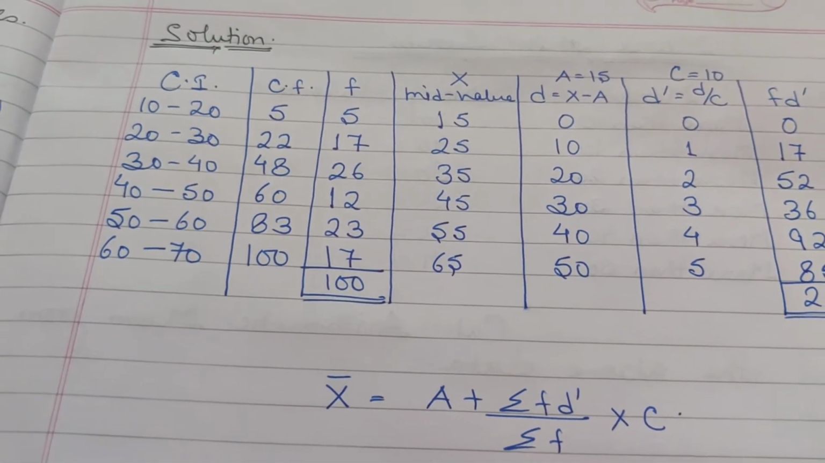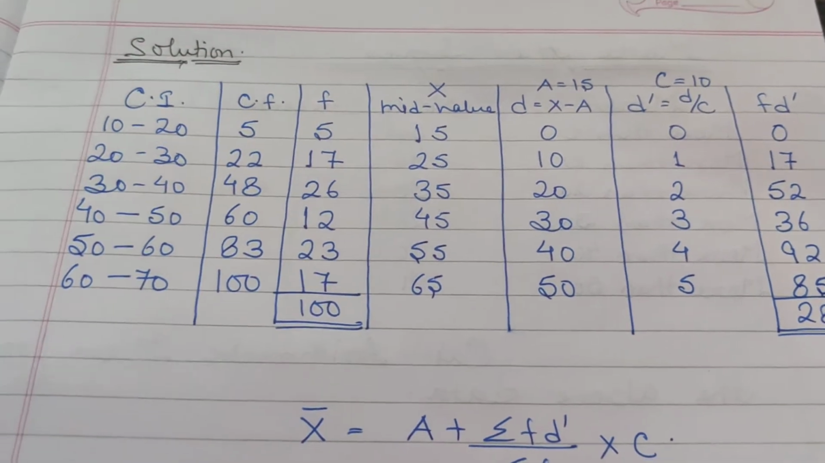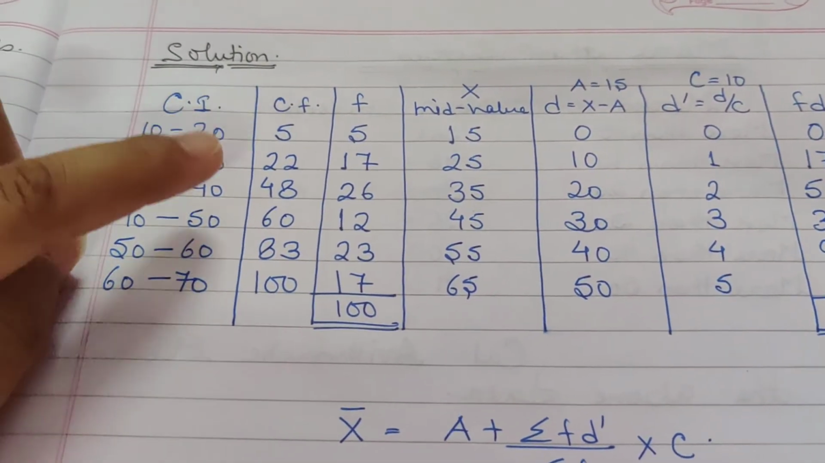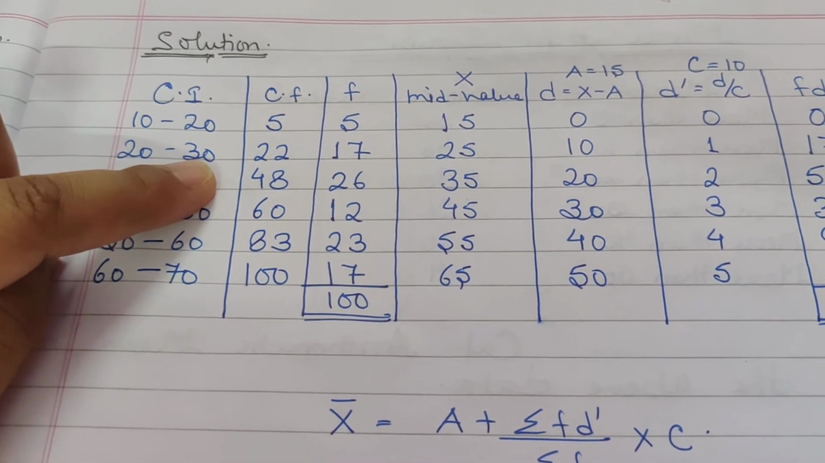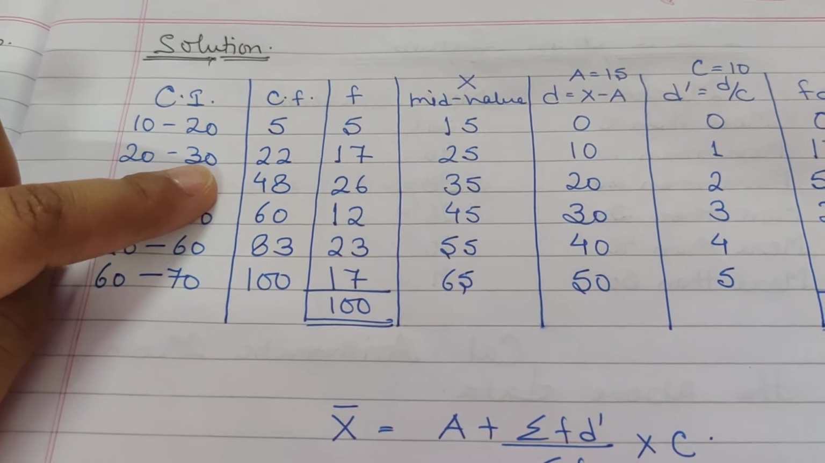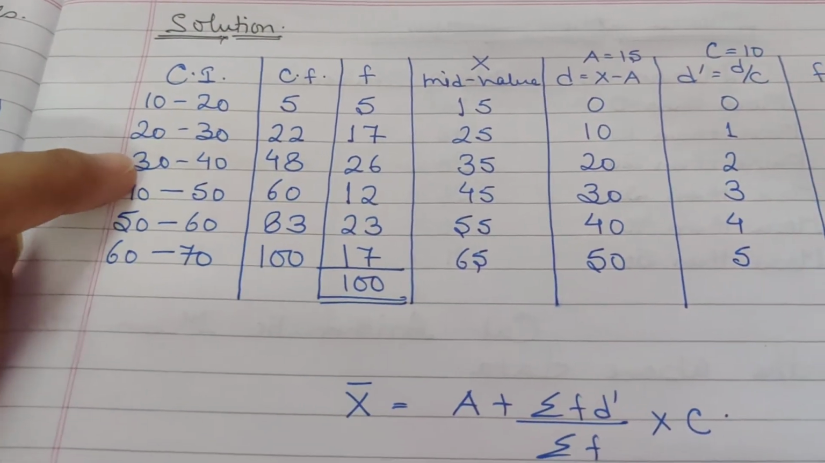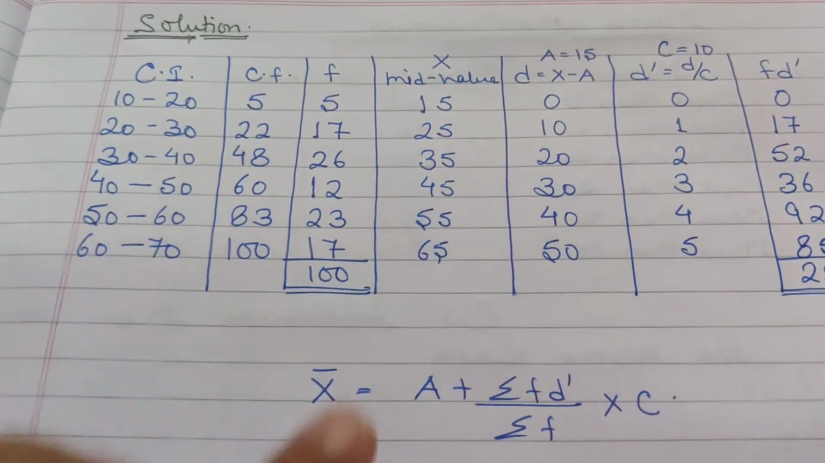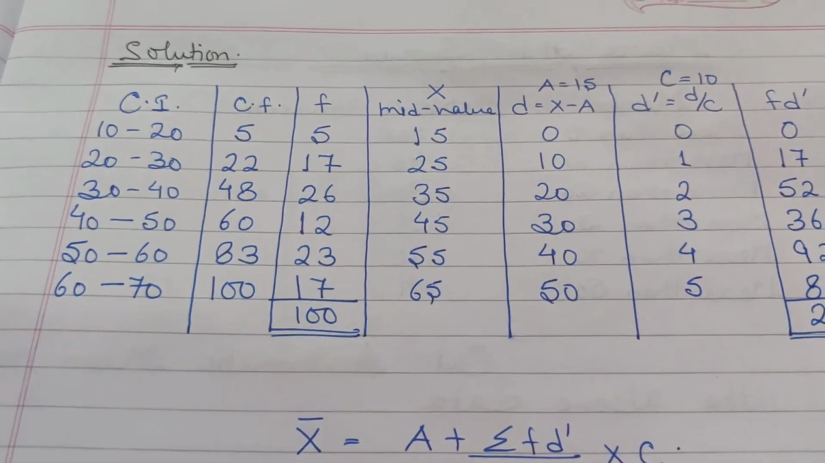That means 10 plus 20 divided by 2, 30 divided by 2, means 15. Again, lower limit plus upper limit divided by 2. 50 plus 2 divided by... 50 divided by 2 is equal to 25. 30 plus 40 divided by 2, 35. Likewise, we get the x.